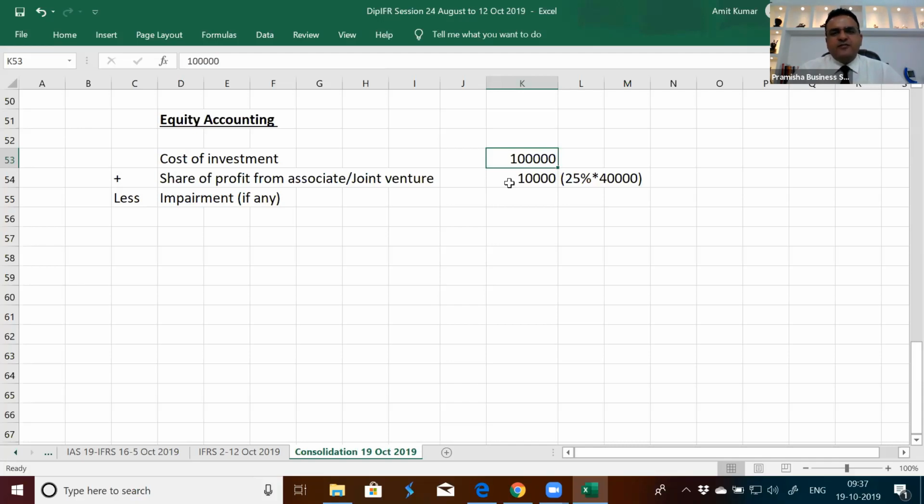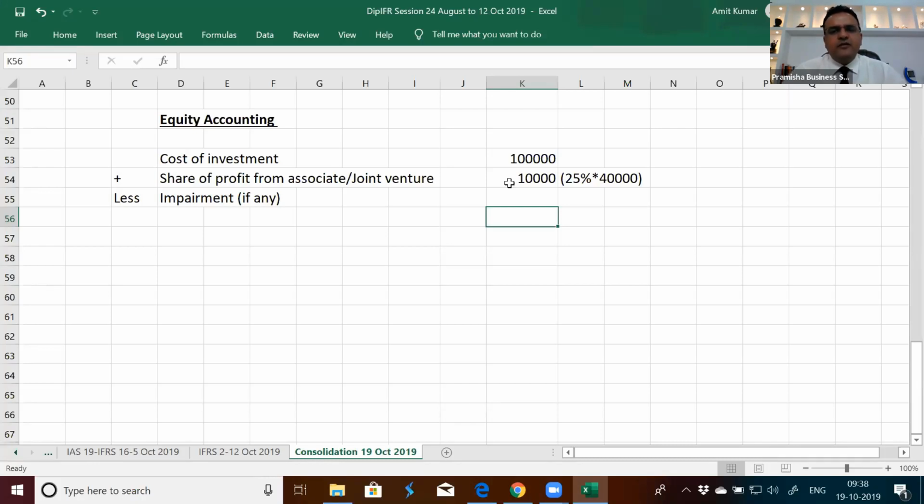If you made an investment of 100,000, can they claim more than what you have invested? It can get depleted, it can be zero, but they cannot demand any money beyond it unless you have given a guarantee. Unless you have assumed some obligation that if there are any further losses, you will be liable, only then will some other amount come beyond zero. Otherwise, it can deplete to zero. This is known as equity accounting. You are interested in presenting your investment in the form of equity investment, and you wish to grow in terms of equity. You made some investment, it grows by profits, it depletes by impairment if there is any. This is known as equity accounting.